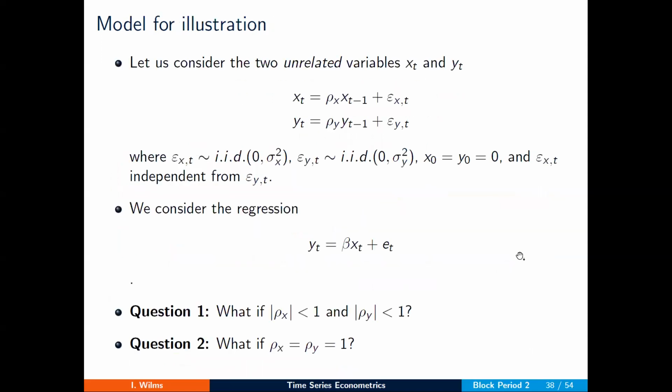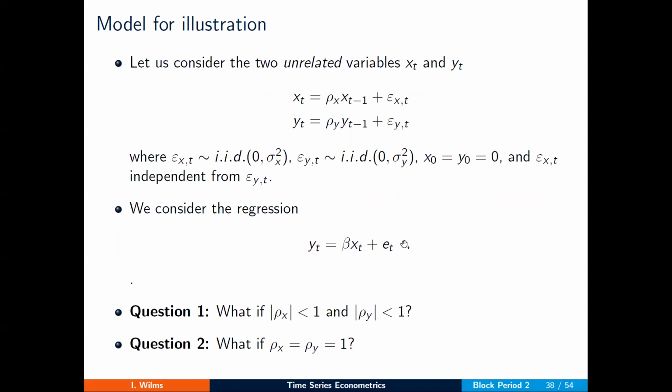Now let's formalize what is going on. Let's say that we have two unrelated series, X and Y, and I want to stress that they are unrelated, so they don't have anything to do with each other. Both of them are generated from this AR type of model equation, where the errors are IID in each case and also independent from each other.